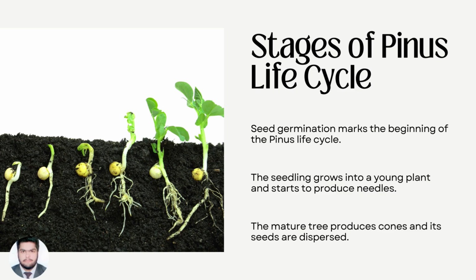Stages of Pinus life cycle. Seed germination marks the beginning of the Pinus life cycle. The seedling grows into a young plant and starts to produce needles. The mature tree produces cones and its seeds are dispersed.